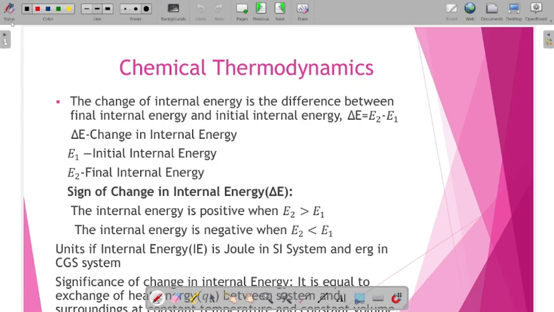The sign change of the internal energy, that means what is the sign? The change in internal energy is positive when E2 is greater than E1, that is, the final internal energy is greater than the initial internal energy. If the final internal energy is less than the initial internal energy, then it is negative. Regarding the units of the internal energy, it is joule in the SI system and erg in the CGS system.